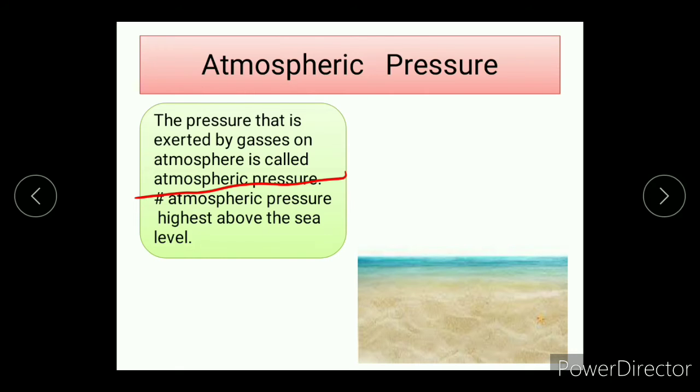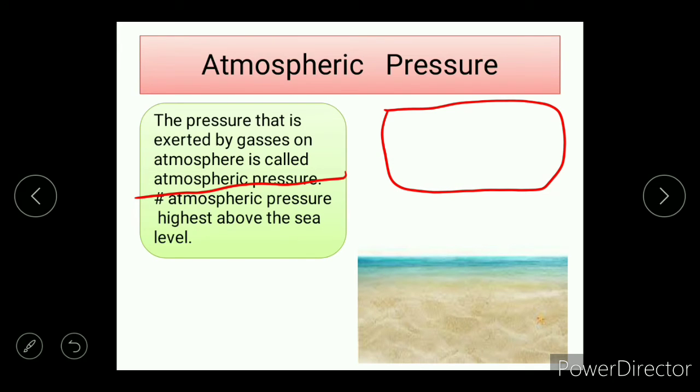As I said, let us expect that this is the atmospheric pressure. So the pressure in the sea is the highest. We studied that if we give pressure on anything, then it gives us opposite and equal pressure.